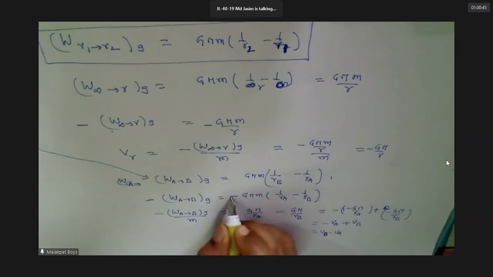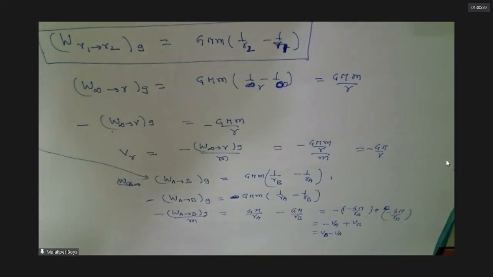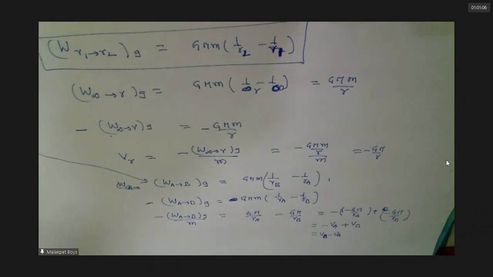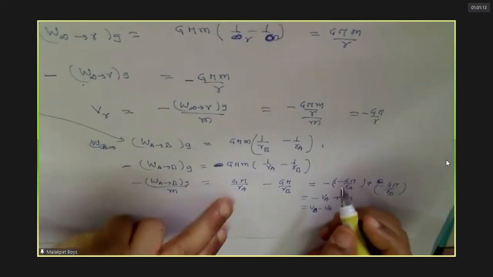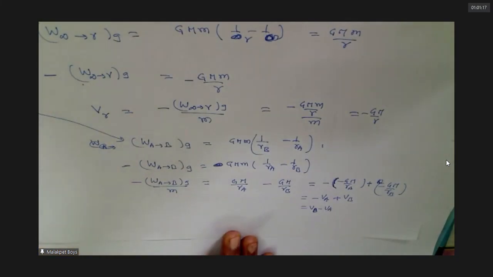Correct. Completed. So what is that in the last third line? Minus of minus GMm by r. I can write like this, no? Yes, we can write it.